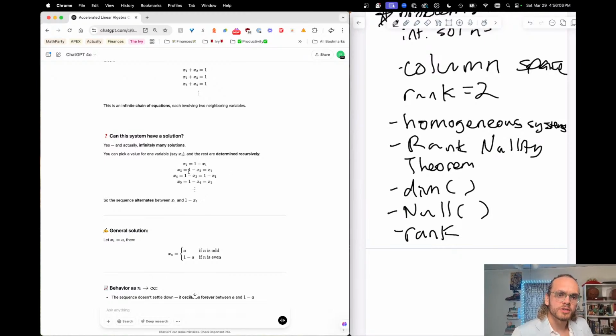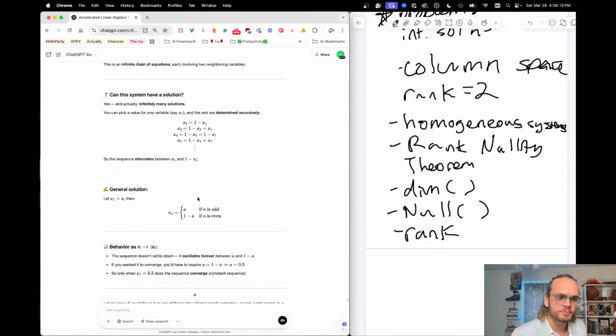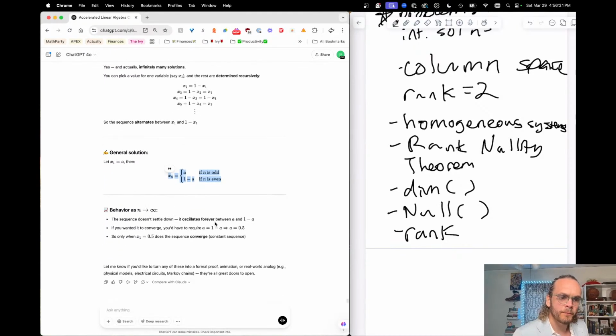You start with this one, you do substitution, and prove that x of 1, x of 2 and x of 3 are equal to each other. So it's like this: if n is odd, if n is even. In its behavior as it approaches infinity, it oscillates forever between a and 1 minus a. So that makes sense to me. It's not going to converge on a specific value. It's just going to oscillate forever. All right, cool. I'm ready for lesson 2.